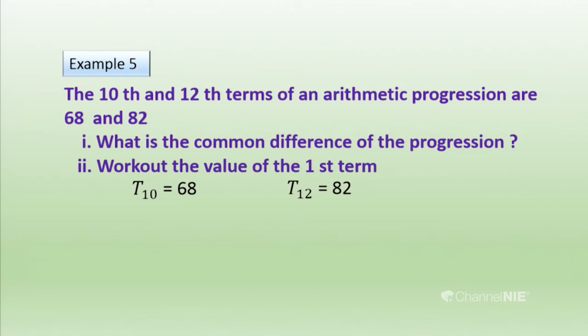T12 is A plus 11D, so instead of T12 we substitute A plus 11D equals 82.